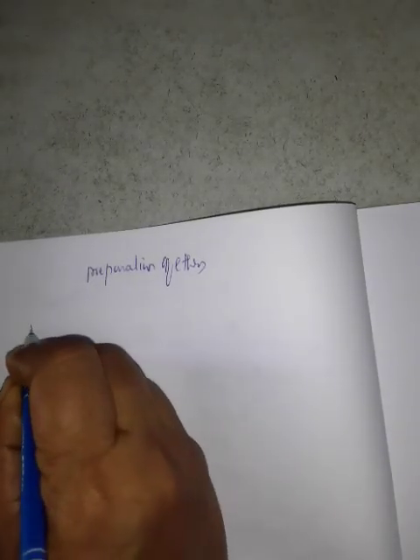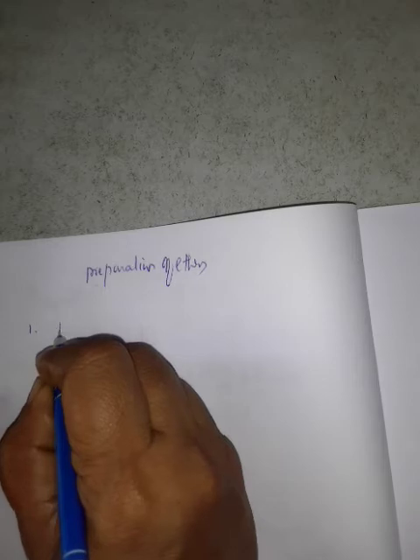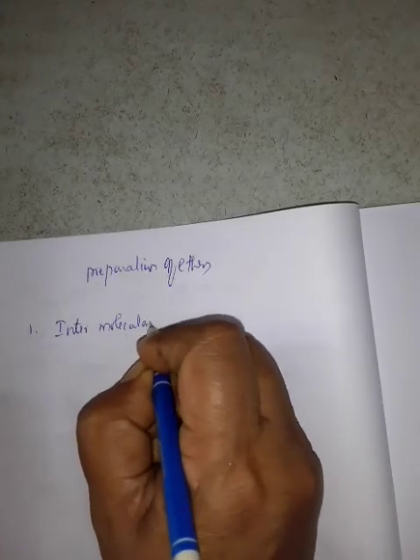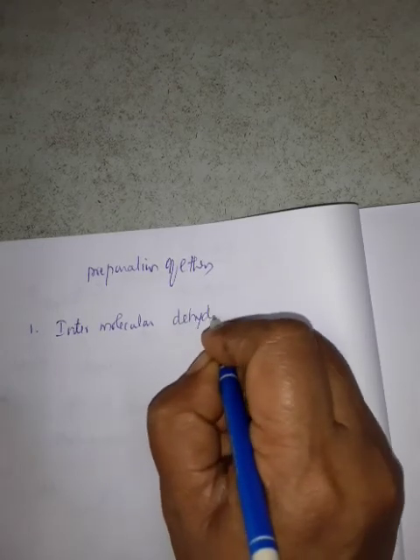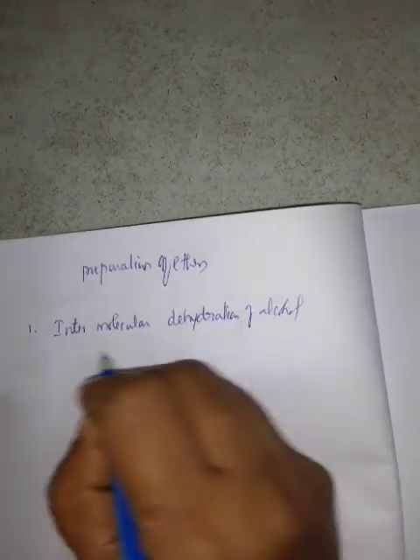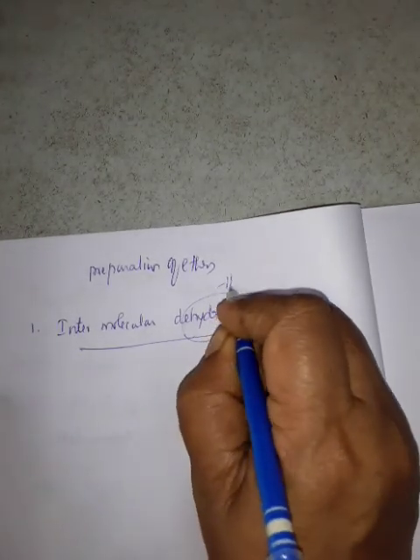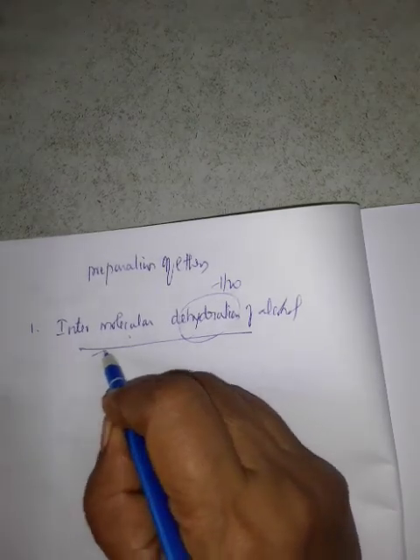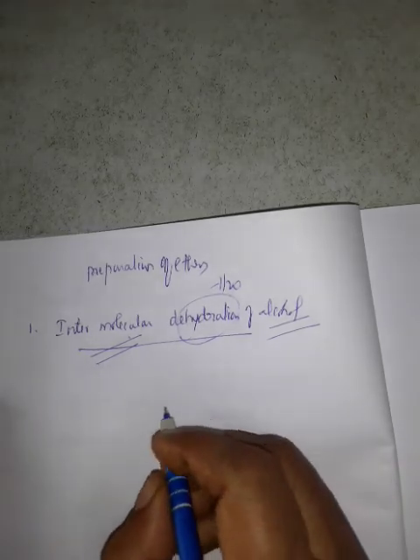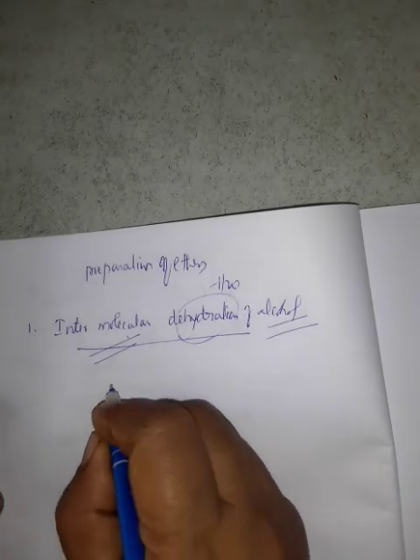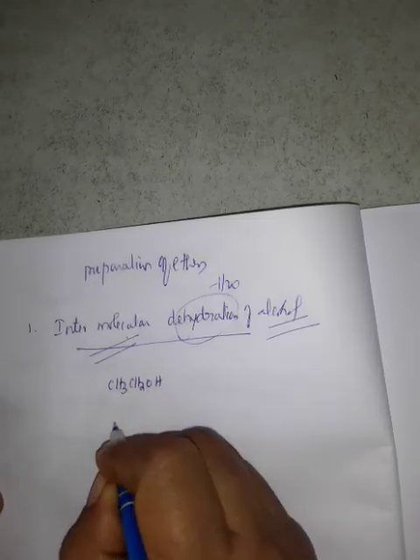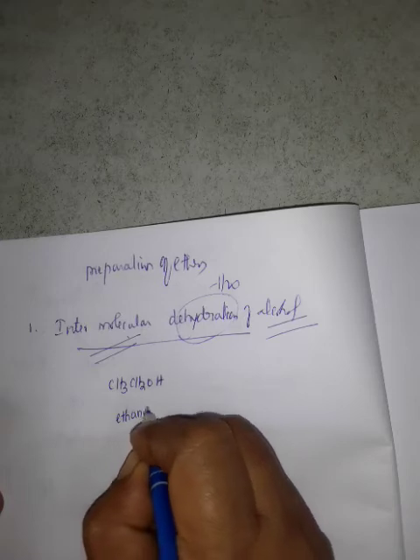First method: intermolecular dehydration of alcohol. Dehydration means removal of a water molecule. Intermolecular means between two molecules. Alcohol means a compound containing an OH group. So we are taking ethyl alcohol, CH3CH2OH, or ethanol.